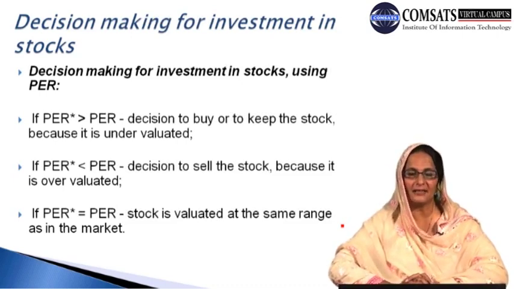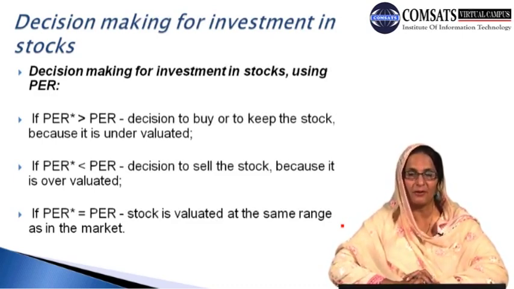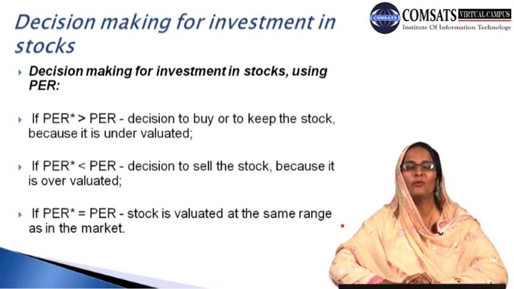If PER* is less than the observed PER, then what the price earning ratio should be is less than what we are observing. In other words, the actual price earning ratio is higher than what it should be according to the real intrinsic value of the share.